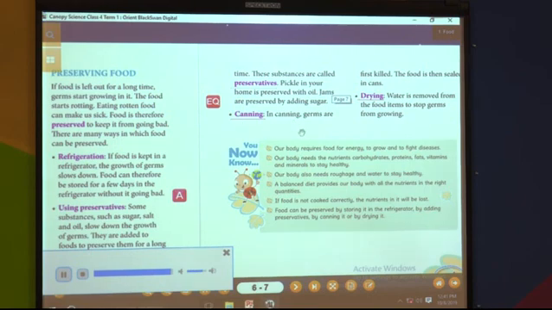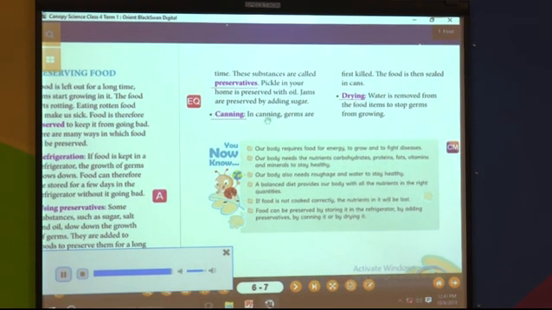Canning. In canning, germs are first killed. The food is then sealed in cans. Drying. Water is removed from the food items to stop germs from growing.